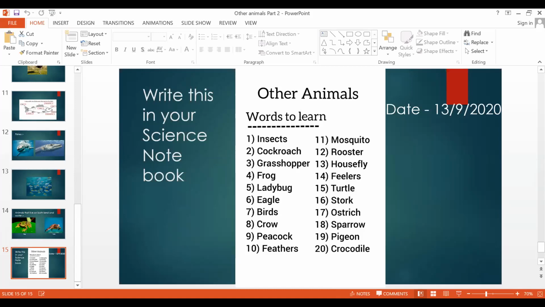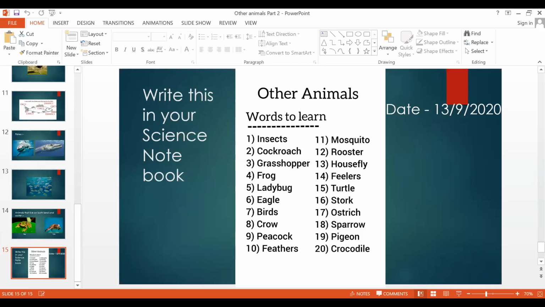Copy all the words, 1 to 20. Now in the class, I think we have only 7 minutes. In these 7 minutes, how much can we write? We'll write, and after that the remaining ones you can copy from our class group. Okay. Don't take any tension. Now try to start only.